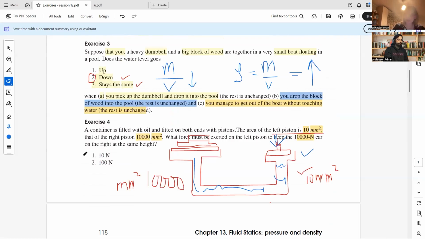Is it clear? Yes, it's clear. The first option is correct. Yes.